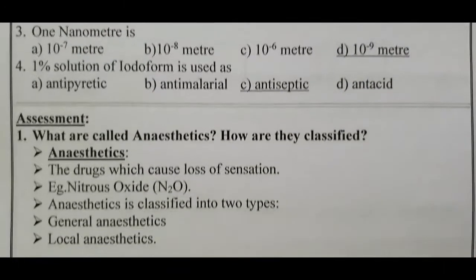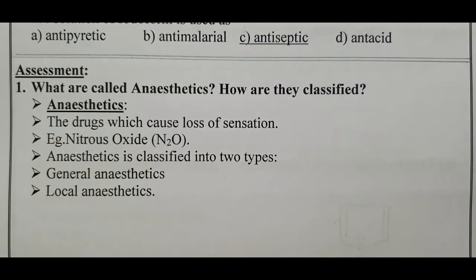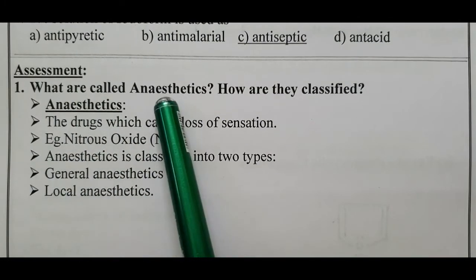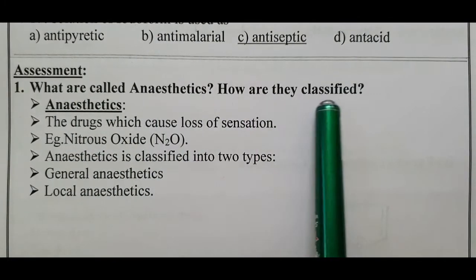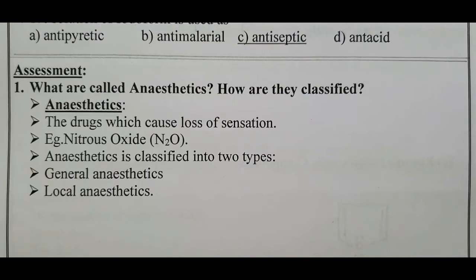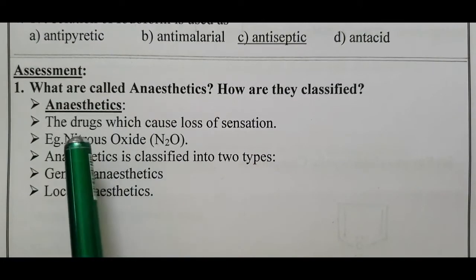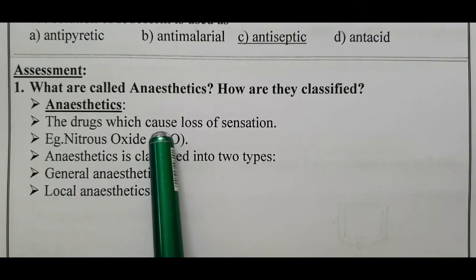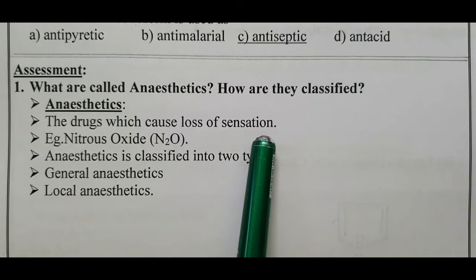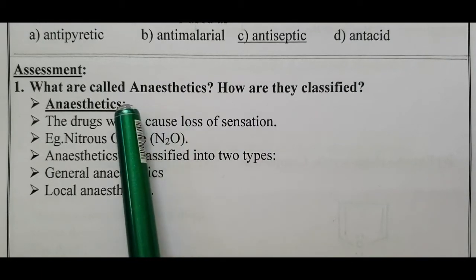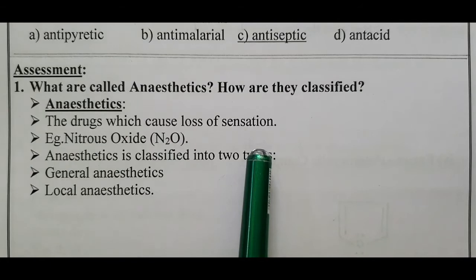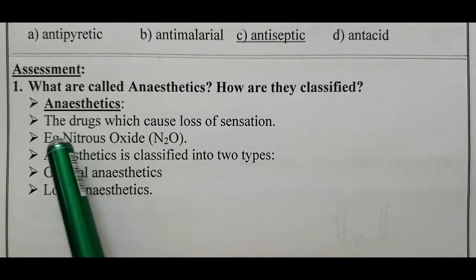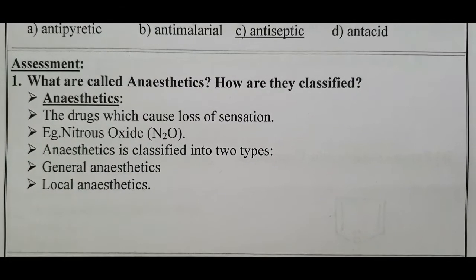Come to the assessment part. What are called anesthetic? How are they classified? Anesthetic, the drugs which cause loss of sensation is called anesthetic. Chloroform, nitrous oxide, diethyl ether are used as an anesthetic.